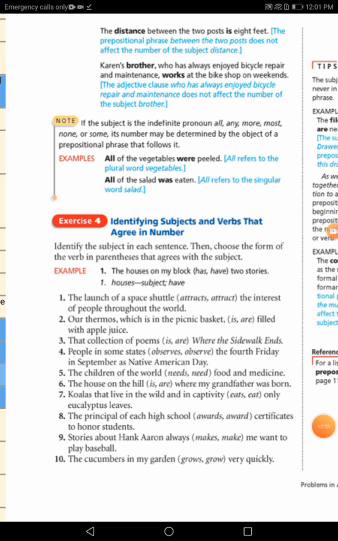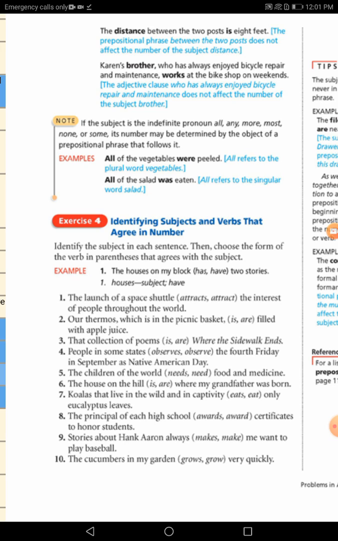Okay guys, we have a note here about indefinite pronouns. If we have pronouns like all, any, more, most, none, some, be careful. What determines the relationship between the subject and the verb is not the subject. You have to look at the object of the prepositional phrase that follows. If I say, for example, all of the vegetables, all here is plural. How do you know? Because of the object of the preposition, vegetables.